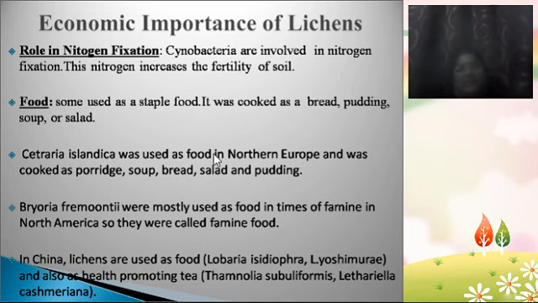It is used as food in northern Europe. It is cooked as porridge, soup. It is used in the preparation of soup. It is used in the preparation of bread. It is used in the preparation of salads and puddings in northern Europe. The name of the lichen is Cetraria islandica.